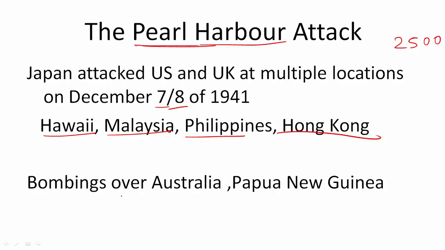and they came in conflict with Japan. Also, Japan had bombed Australia, which was a Commonwealth country, and it was also a colony of UK. Papua New Guinea as well, both under the control of UK. So they were continuously bombing these areas, and UK was under tremendous pressure. It asked for help from USA and it got that help.